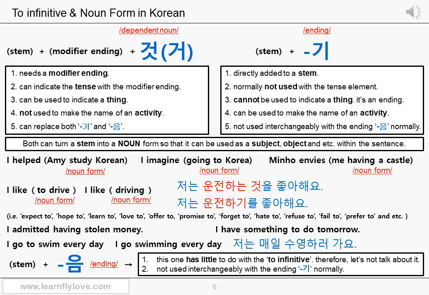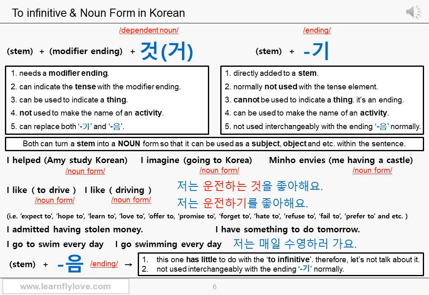You can say that, but you don't really say 저는 매일 수영하기를 가요. We always say 수영하러 가요, no matter whether you mean go to swim or go swimming. Because, as you know, 으러, 러 can sound weaker than to infinitive or in order to.